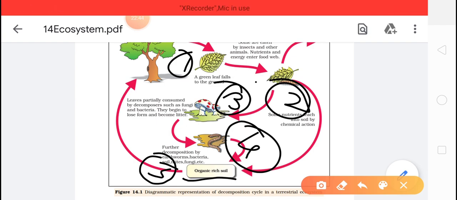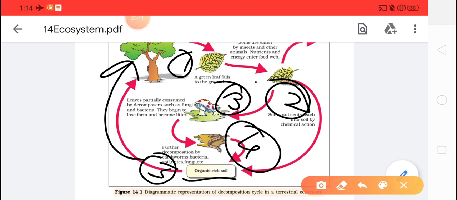Now as that soil will have humus, that will allow the tree to grow, because ultimately what will be there? The mineralization process will be taking place, deposition of different minerals will be there, nitrogen, phosphorus and potassium, and that NPK will make the tree grow faster.